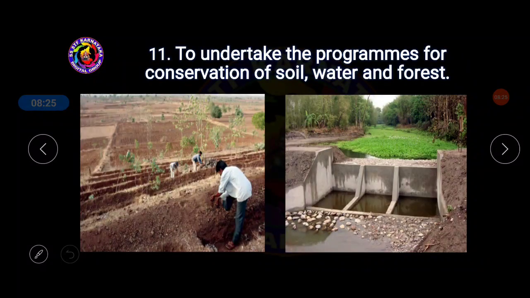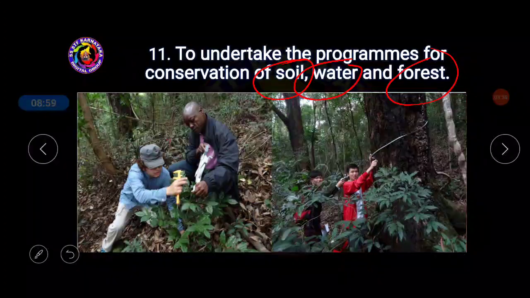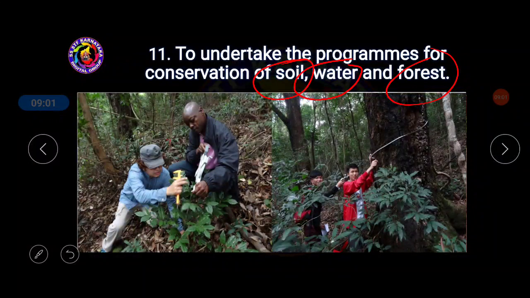Next one, to undertake programs for the conservation of soil, water, and forest. These important works are also done by the local self-government. Remember, at the village level the soil is protected, the water is conserved, and even the forest is protected from being cut down. These works are done by local self-government. Here in the picture one can clearly see how the forest is protected and how conservation programs are carried on.